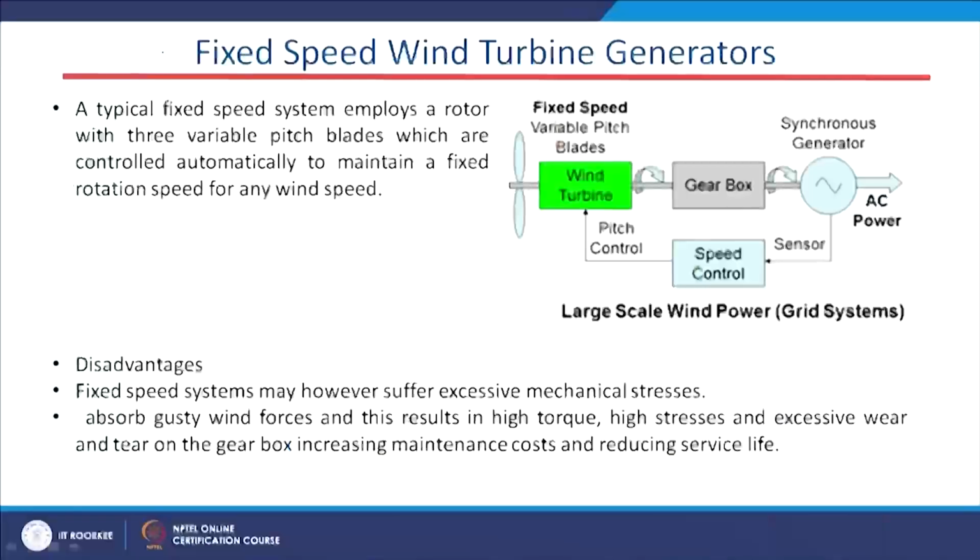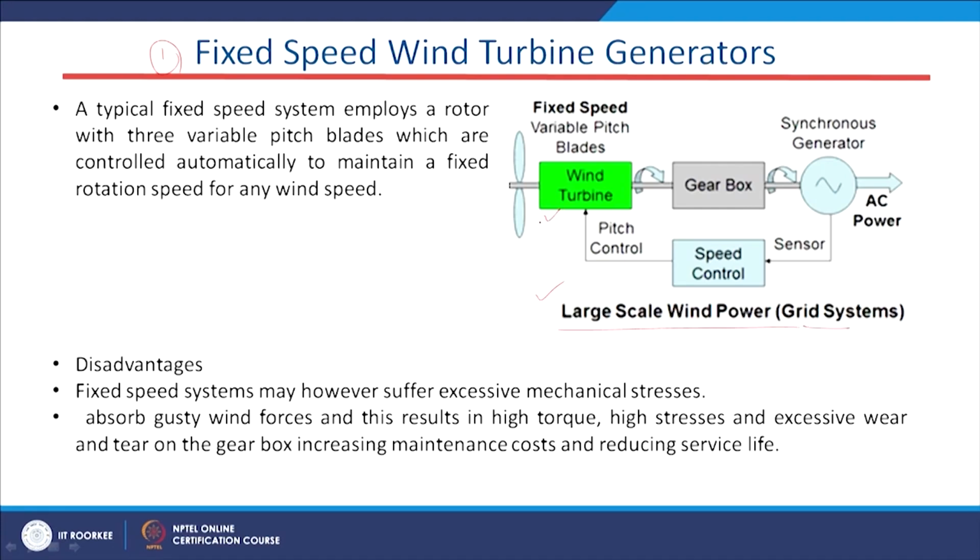Now, we will discuss the different types of wind energy systems, where we will talk about different types of machines and how they are used to convert kinetic energy to mechanical energy, and then to electrical energy. The first one is the fixed speed wind turbine generator. If you see this one, it is a large scale wind power and it is a grid system.